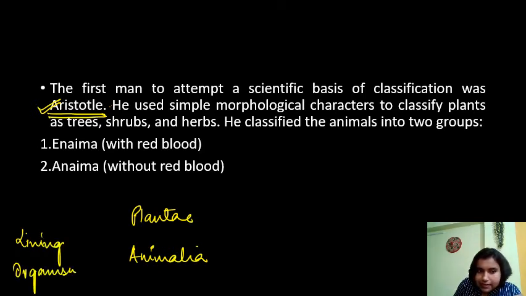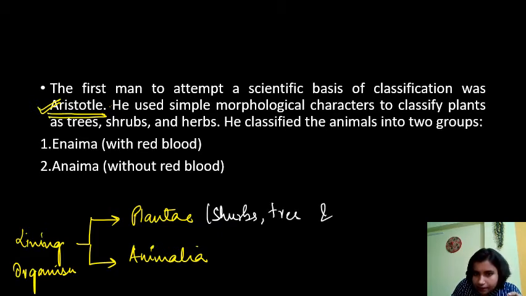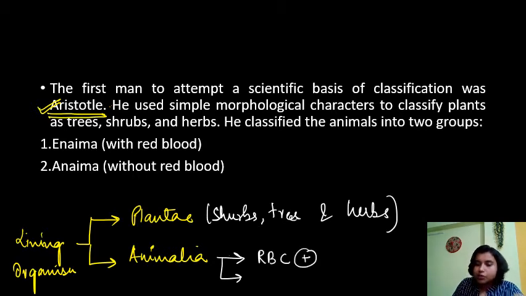What are the 2 classes? That is Kingdom Plantae and Animalia. In the Plantae, it included basically shrubs, trees and herbs. And the Animalia is again classified on the basis of the presence of red blood cells. All the organisms which have red blood cells are categorized into one group, and the organisms which do not have red blood cells are categorized into another group, right? So this is the basis of the classification done by Aristotle.